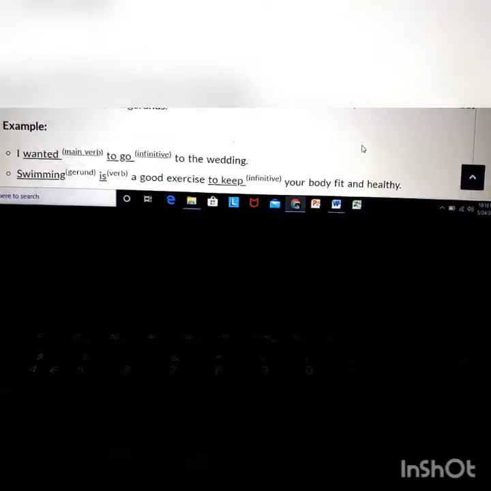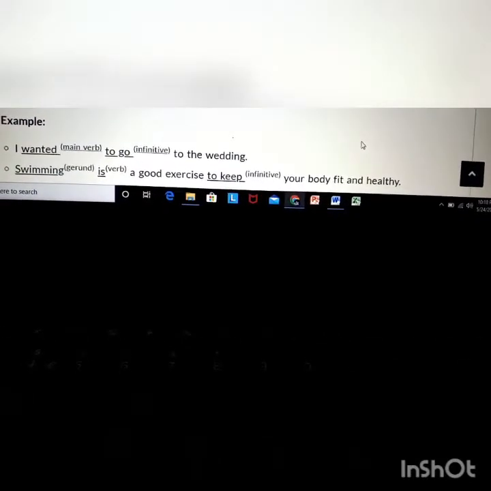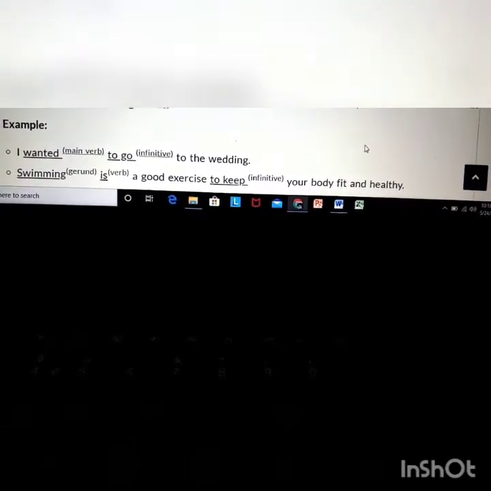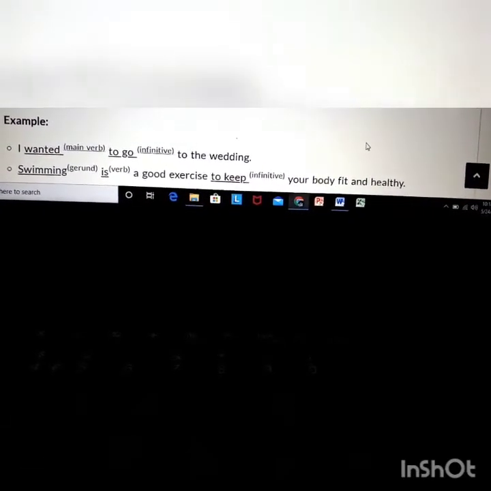If one is the main verb, the next has to be the infinitive or gerund or participle. So in the next example we can see the same thing. Swimming is a good exercise to keep your body fit and healthy. Swimming is here gerund, is the main verb, and to keep is infinitive.